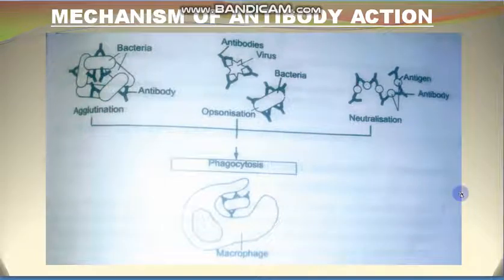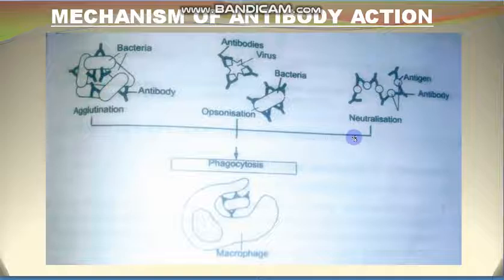So this is a diagram showing 3 different patterns of the mechanism of antibody action. First one is agglutination. In this, this is the Y-shaped antibody, and these are the bacteria, and these antibodies clump the antigen and make them harmless, and then they are removed by phagocytosis. And this is opsonization. In these Y-shaped antibodies, they form a coating around the antigen. Here it is bacteria, and this is virus, and they form a coating around the antigen, whether it is bacteria or virus, and then they make it harmless, and then it is removed by phagocytosis.